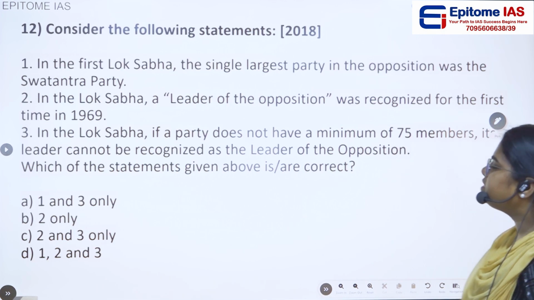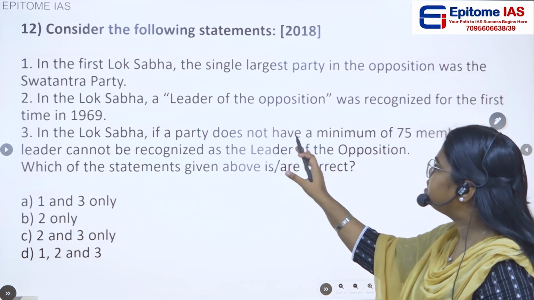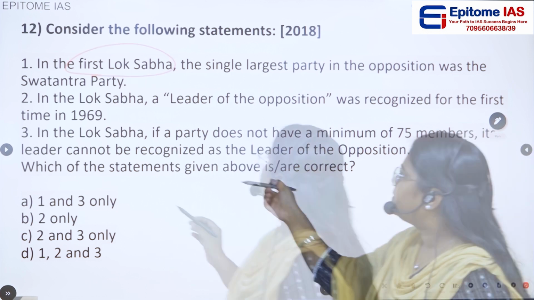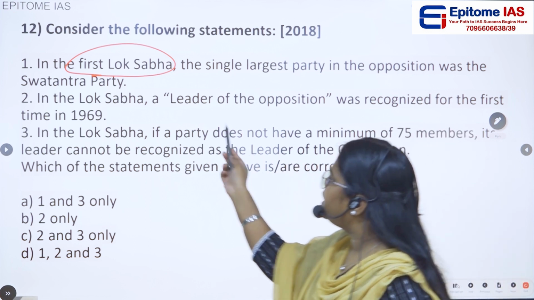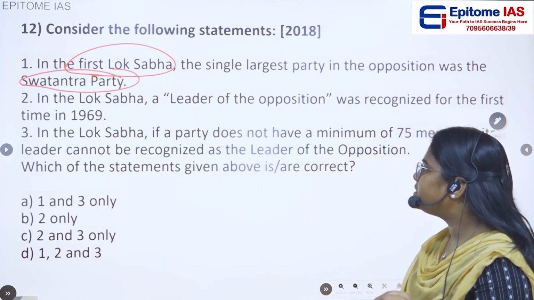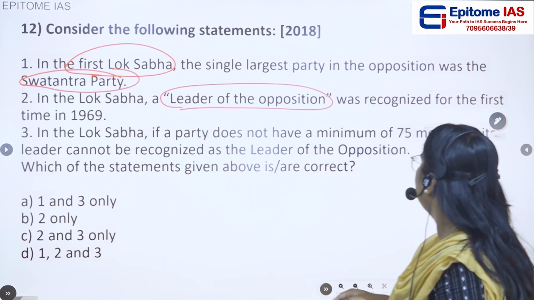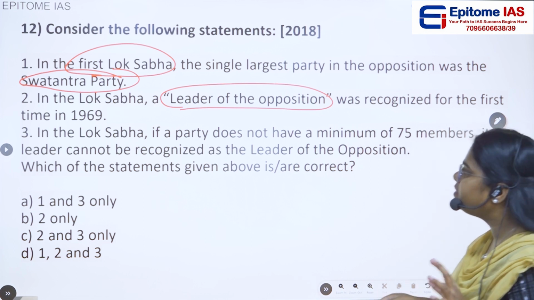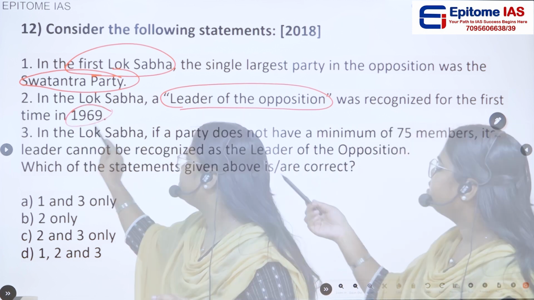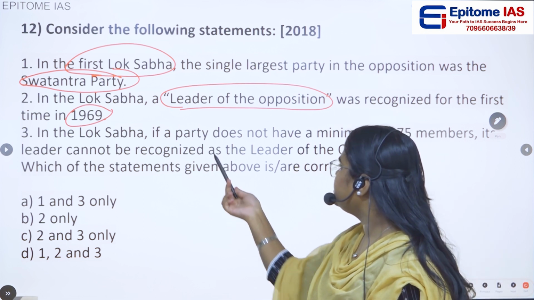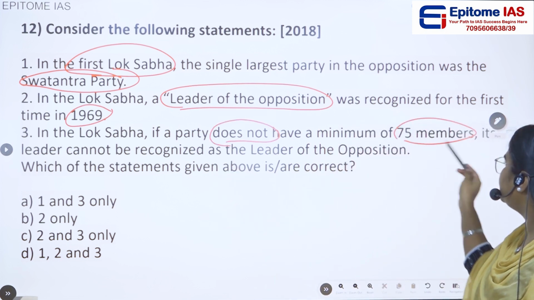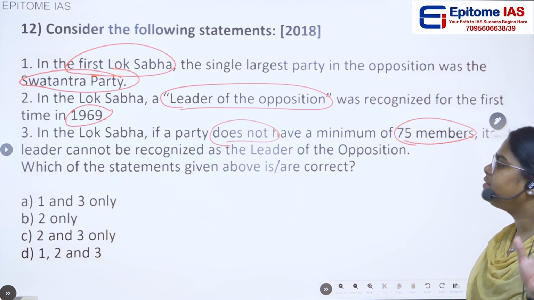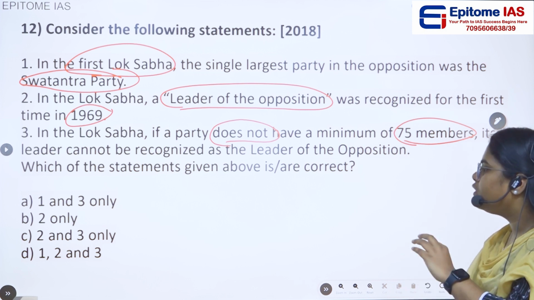Then the next question, consider the following statements. In the first Lok Sabha, the single largest party in the opposition was Swatantra Party. Second statement, in the Lok Sabha, a leader of opposition was recognized for the first time in 1969. Statement 3, in the Lok Sabha, if a party does not have a minimum number of 75 members, its leader cannot be recognized as a leader of opposition.